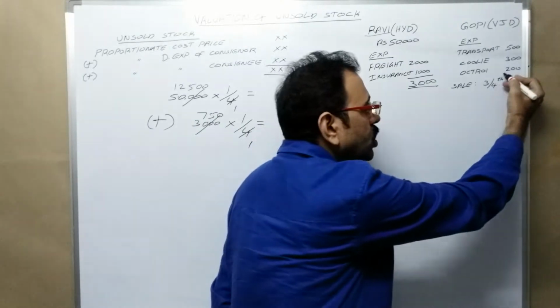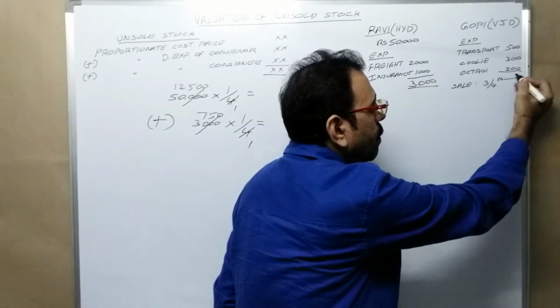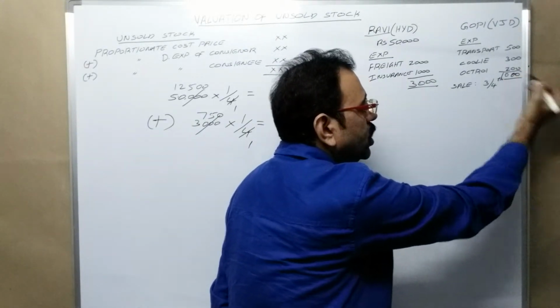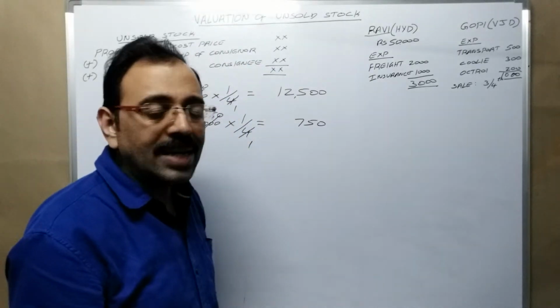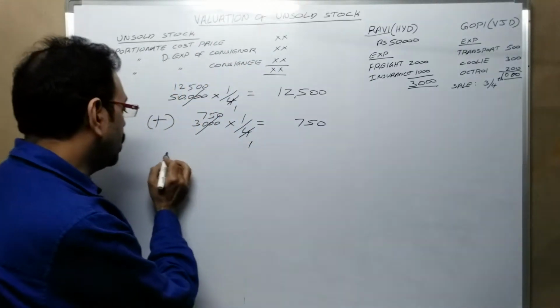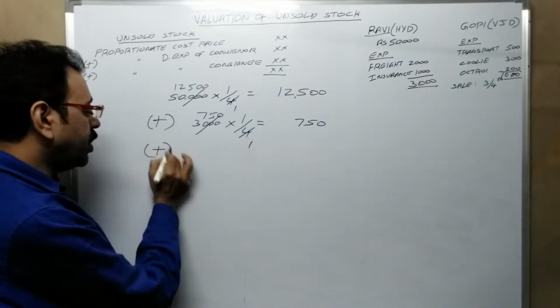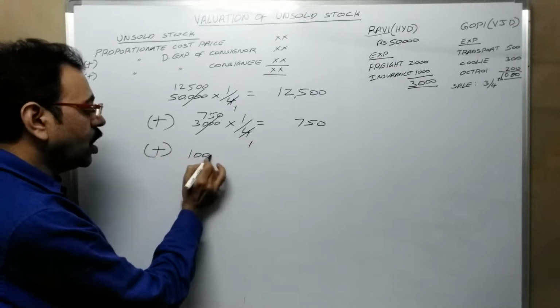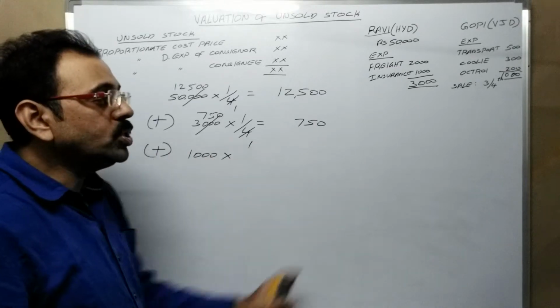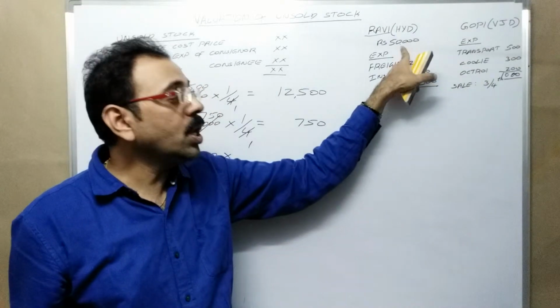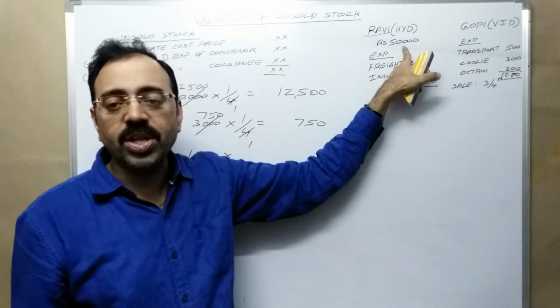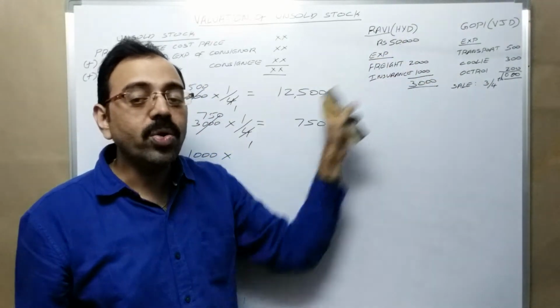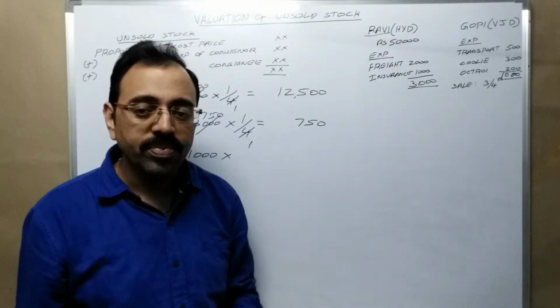Then what is the total of this? 1000 rupees. Consignee expenses, that too direct expenditure, is 1000. 1000 rupees is spent on total goods, 50,000 worth goods. But we want to calculate unsold stock value.